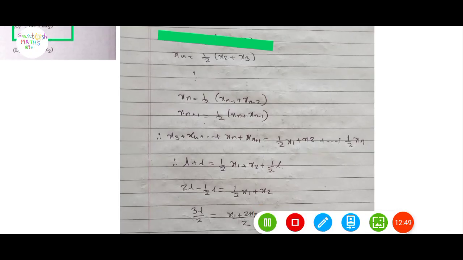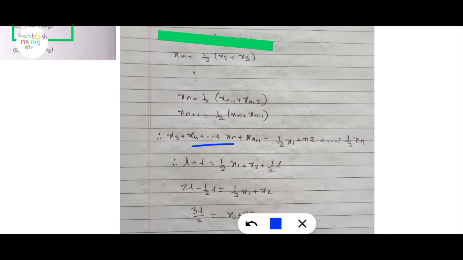We get x4 plus up to x(n+1) equal to 1 upon 2 (x1 plus x2) up to 1 upon 2 xn.